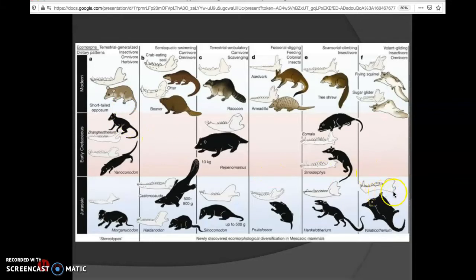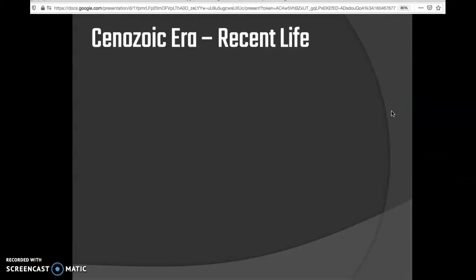There's not really much difference between a flying squirrel in the Jurassic Age and the flying squirrel of today, which is pretty cool if you ask me. But anyways, that's just a little bit of evolution there for you, and maybe some possible ancient ancestors of the mammals that we know today.